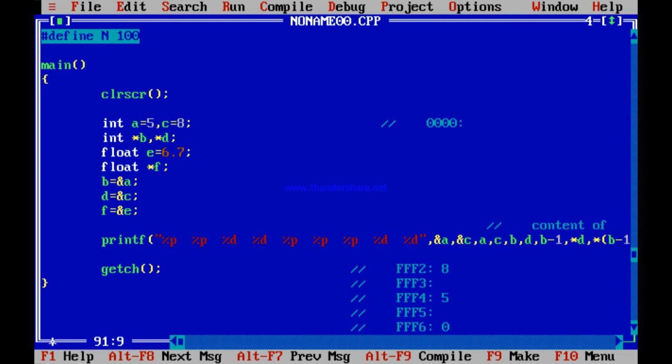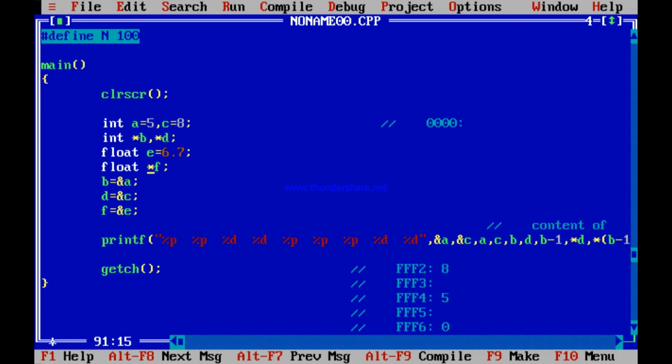What is the difference? After all, it is an address. Say float E equal to 6.7, if you print E, it will print 6.7. If you print address of E using %P, it will again print an address like FFF4 or FFF2 or FFF0, something like that. So what is the point of writing float star F?